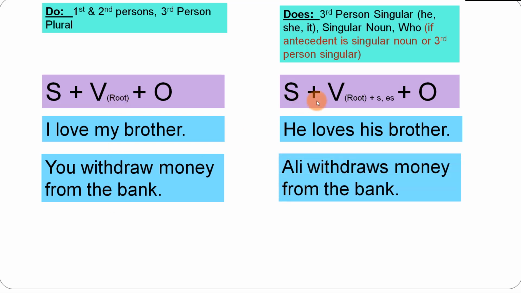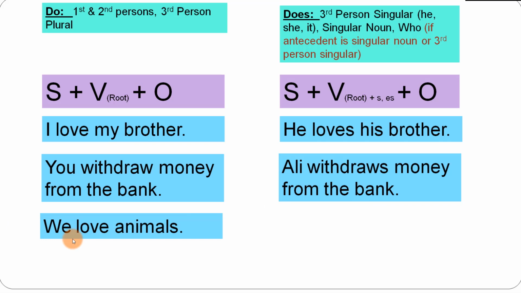Then let's turn this sentence according to the other formula. Ali is a singular noun. So "Ali withdraws." Now we have added s at the end of the root verb. "Ali withdraws money from the bank." Ali is the subject. Withdraws is the root verb plus s. Then money is the direct object, and from the bank: from is a preposition, and the bank is the indirect object.